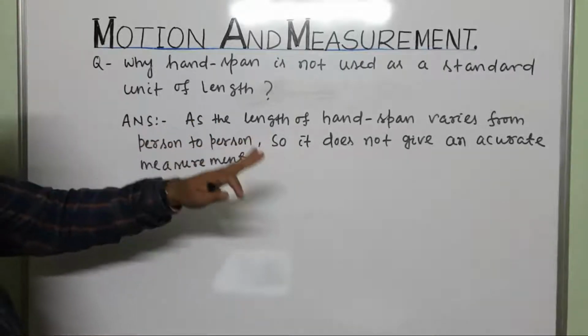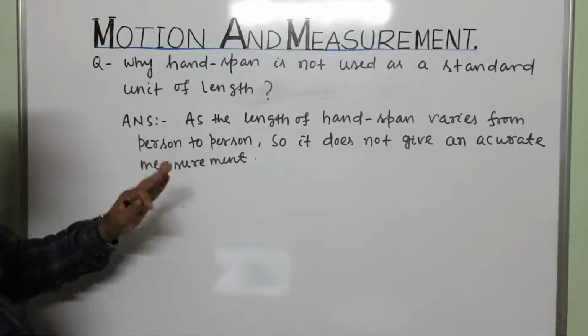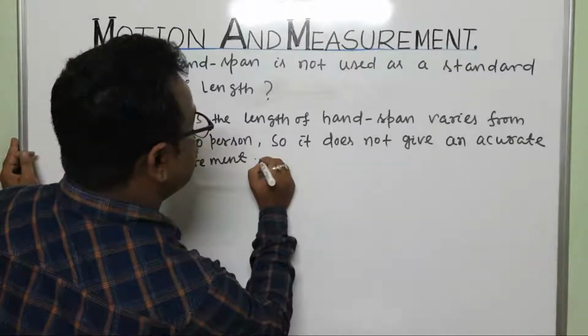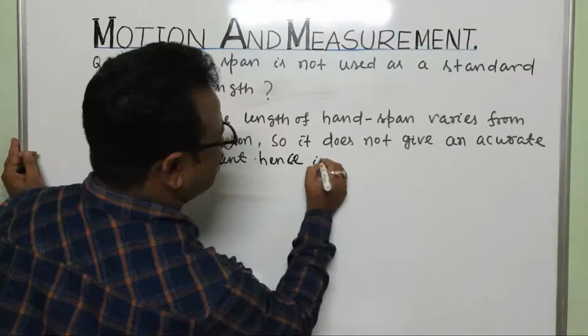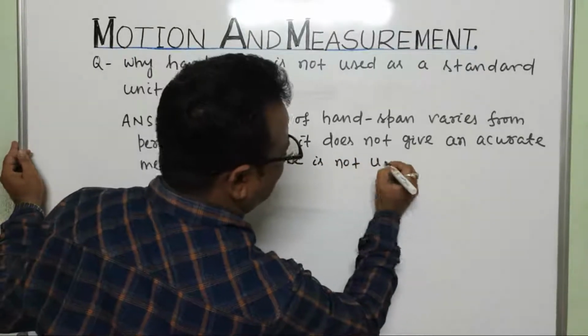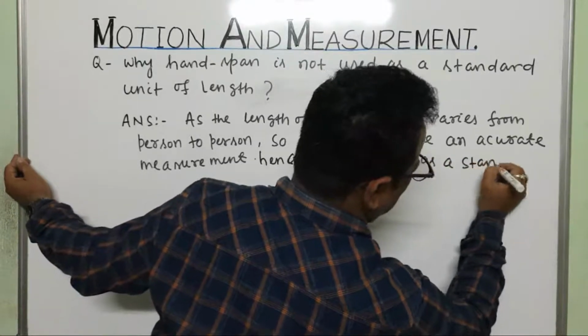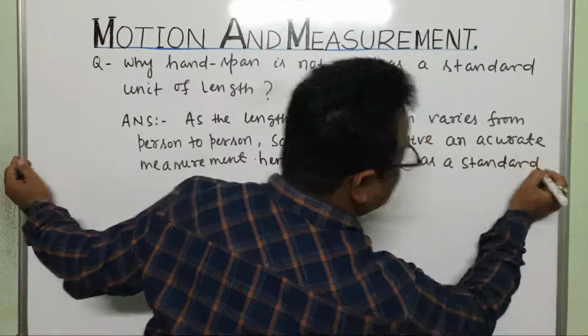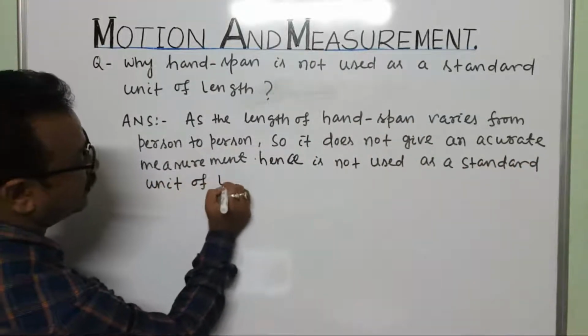As the length of the handspan varies from person to person, it does not give an accurate measurement. Hence it is not used as a standard unit of length.